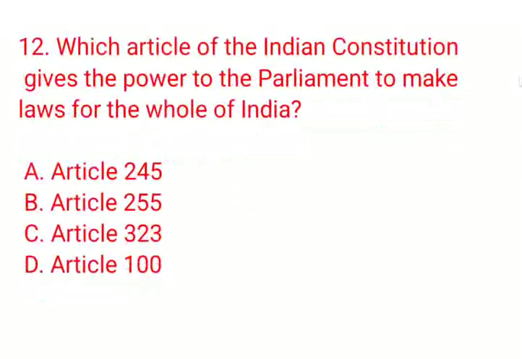Which article of the Indian Constitution gives the power to the Parliament to make laws for the whole of India? A. Article 245, B. Article 255, C. Article 323, D. Article 100. The correct answer is option A, Article 245.